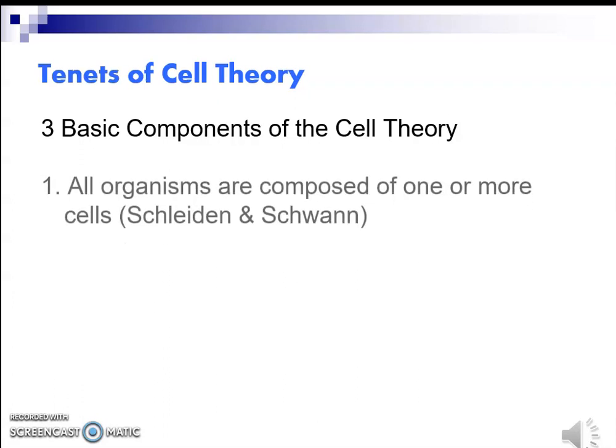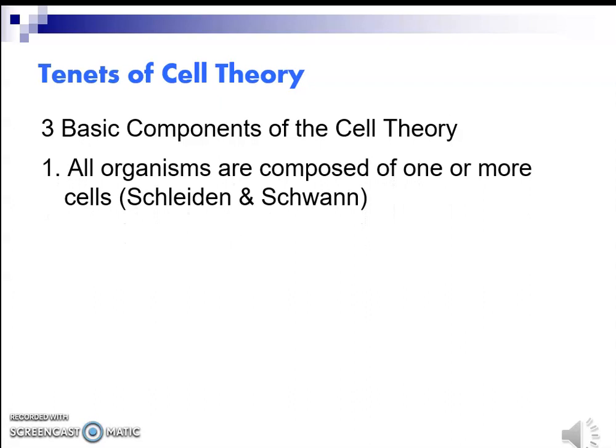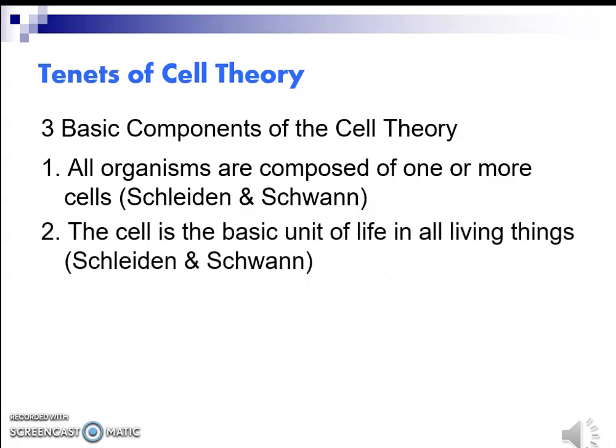What does the cell theory say? The cell theory says all organisms are composed of one or more cells, and the second statement says cells are the fundamental, basic units of life. The first statement says all organisms are composed of one or more cells, which means they can be unicellular or multicellular.